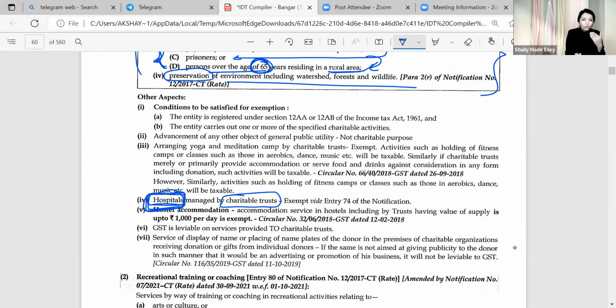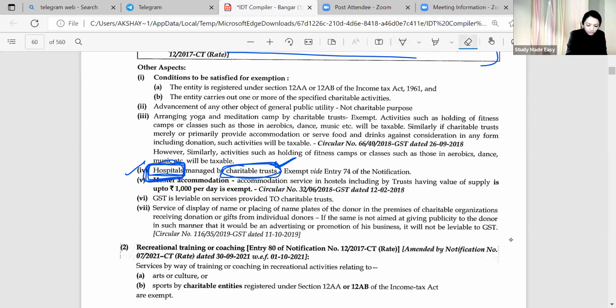Hospital management, it is not hotel management. Hospital management is a necessity. If it is managed by charitable trust, everything is included. So again, in the by section we have to write hospital also. So in by, charitable activity is also there. In by, hospital is also there. Now again, hostel management also there.